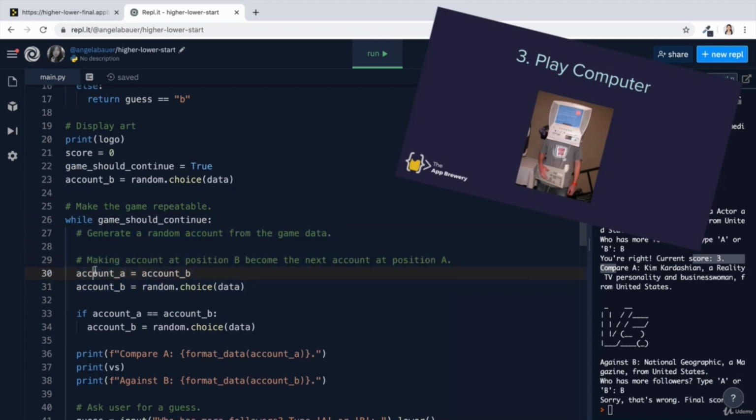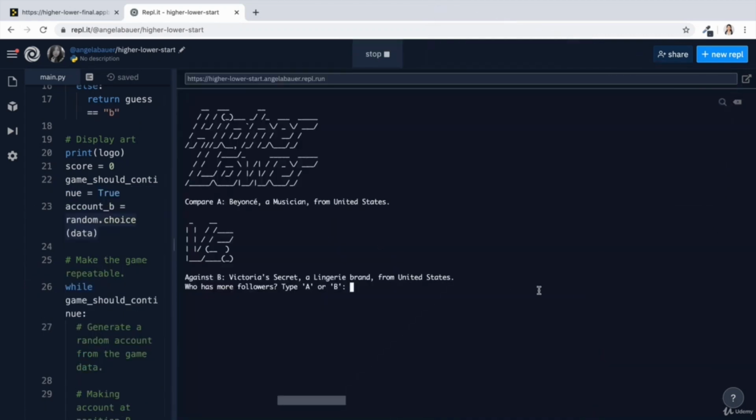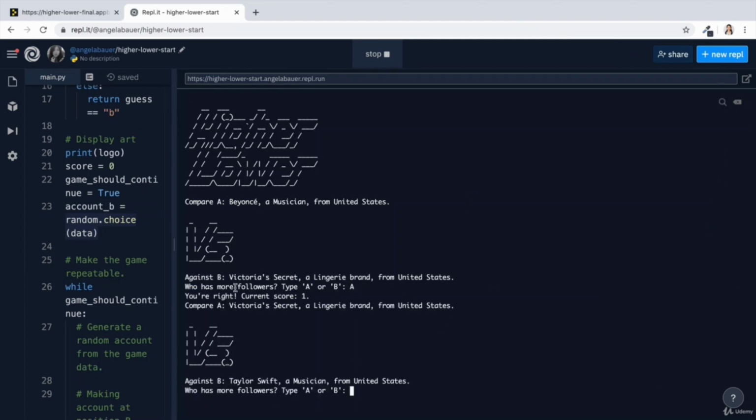So now the account A is going to be replaced by the previous account B. And this new account B is going to be a new random account. And this way, when we run our code, you can see that as long as I get the answer correct, then the previous B becomes the new A, and B now becomes a new random account.